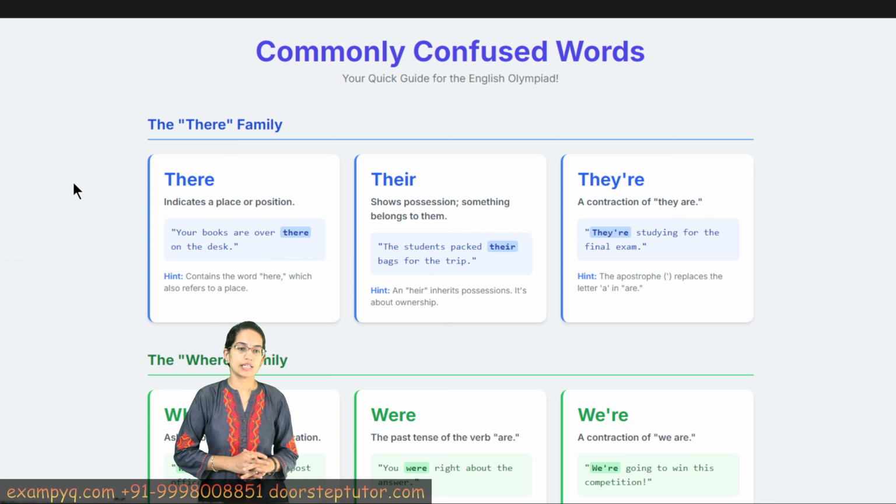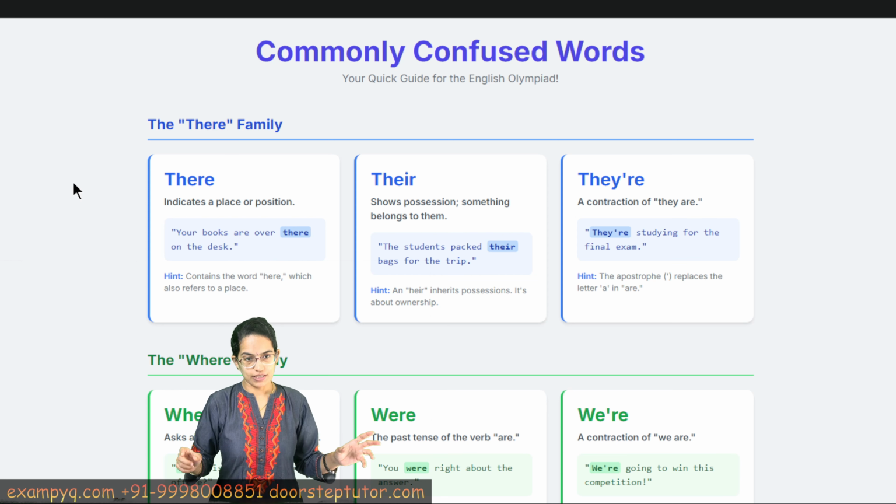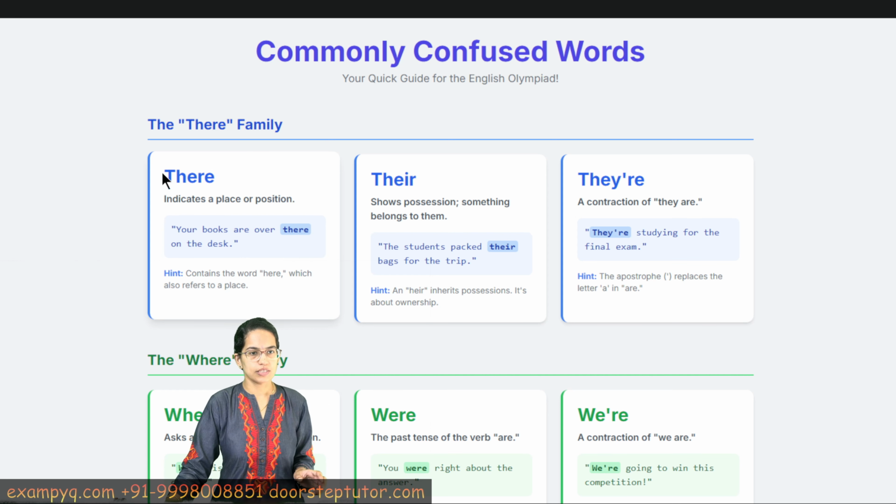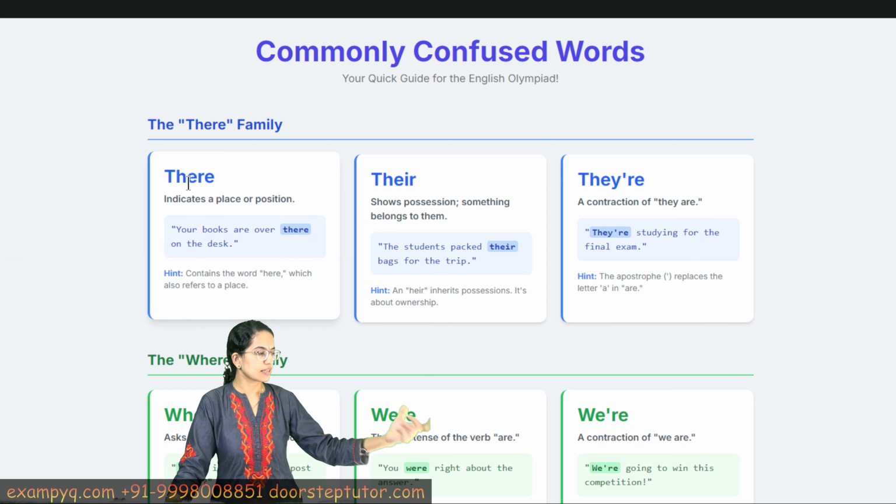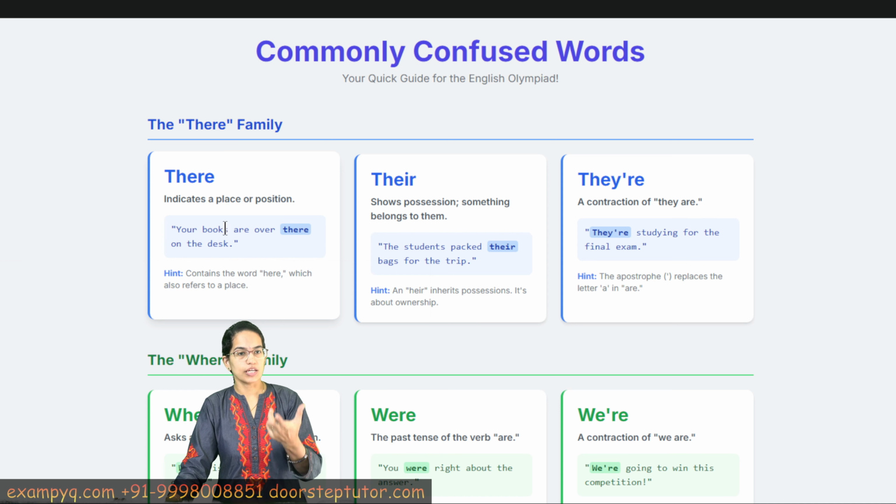Now, the first thing is the 'there' family. The commonly confused words are 'there', 'their', and 'they're'. Now, 'there', the first word that you can see here, actually comes from the word 'here', right? So, 'here' means a place, a location, and therefore, 'there' also means a place and location. So, there is the table, there is the chair, and this is what it is denoted.